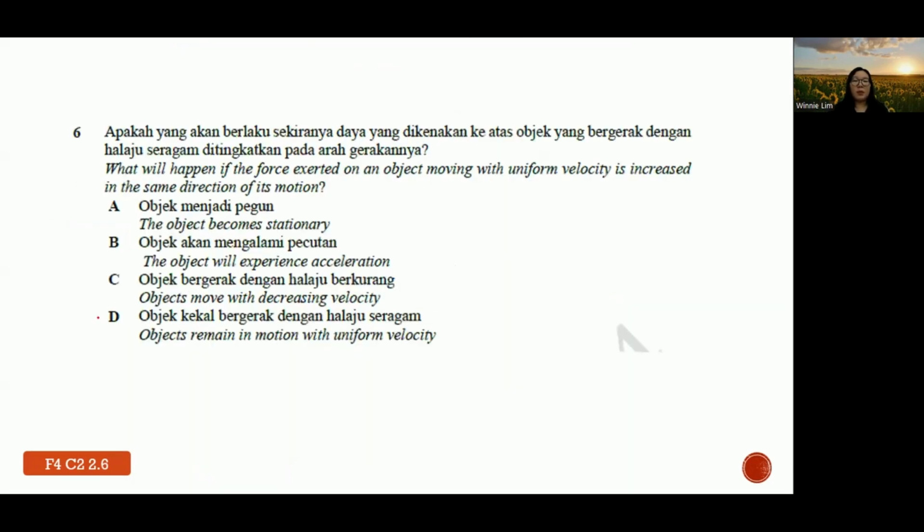Number 6. What will happen if the force exerted on an object moving with uniform velocity is increased in the same direction of its motion? So from constant velocity it becomes increasing. So basically the object will start to experience acceleration, because they say increase, that means increasing velocity. Now there is a change in velocity. You see a equals v minus u divided by time, and now your v is increased. So it's higher. So you have a positive answer, understand? Positive answer. So it is referred to as acceleration.